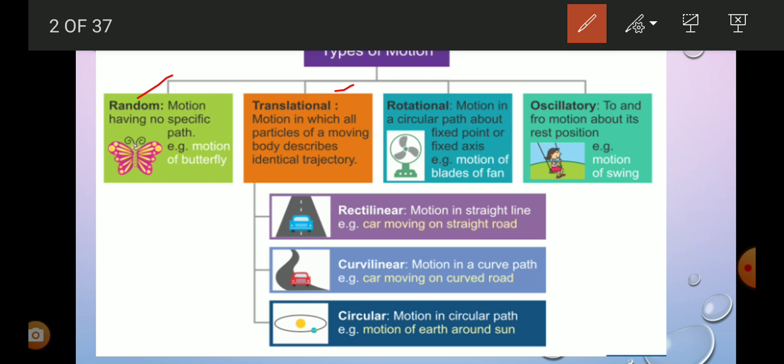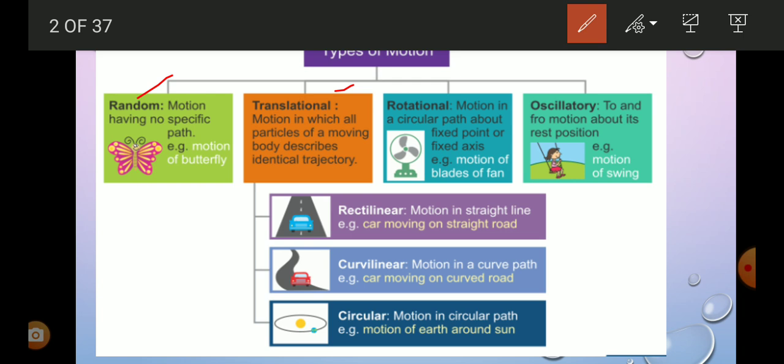Third type, that is rotational motion. The motion in a circular path about a fixed point is called rotational motion. For example, motion of the blades of a fan, where the blades are moving and there is a fixed axis. The fourth type of motion, that is oscillatory motion. You have played on a swing, where to and fro motion takes place, right?